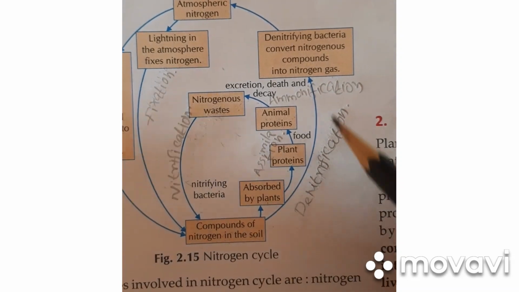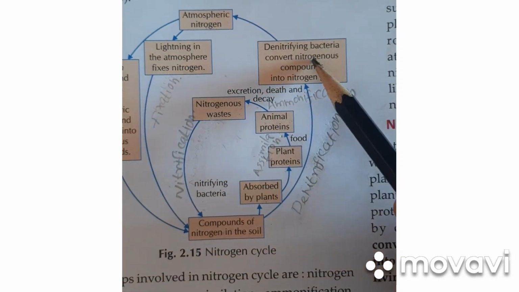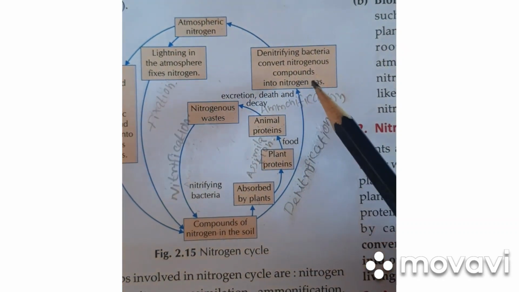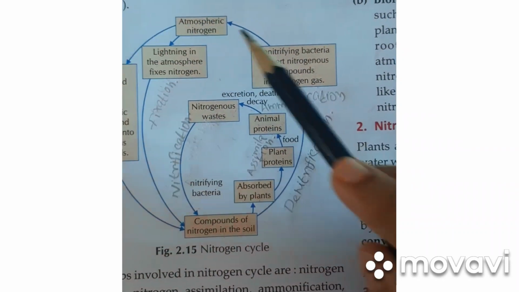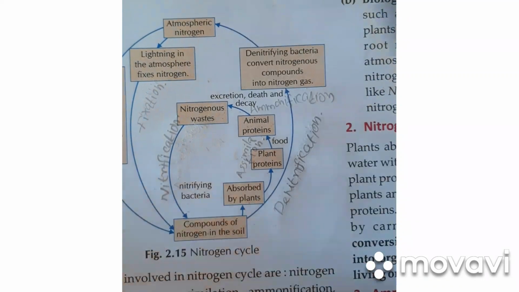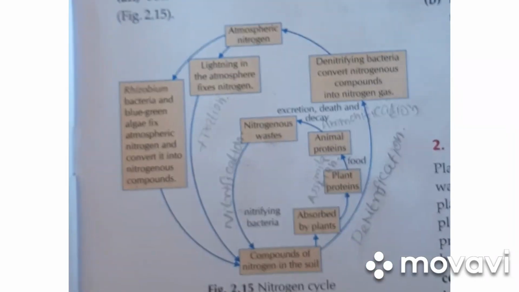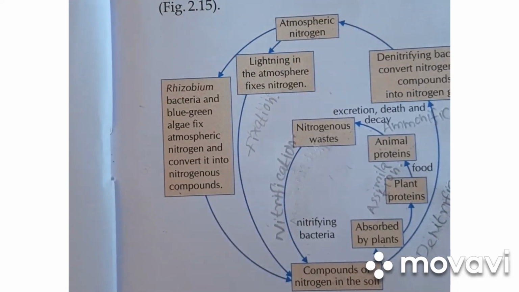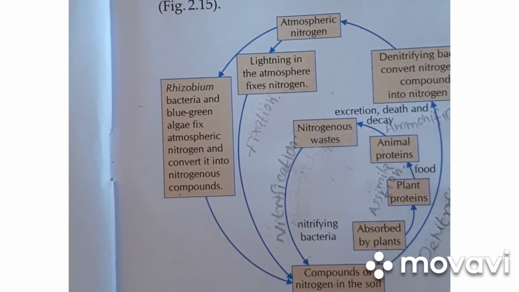The bacteria convert the nitrogenous compounds in the soil into nitrogen gas, and thus denitrification occurs. So this nitrogen cycle is a cyclic process where the circulation of nitrogen happens in living and non-living environment.